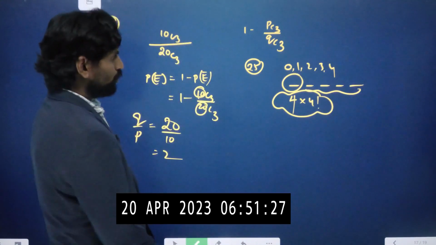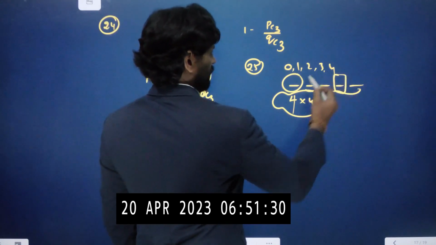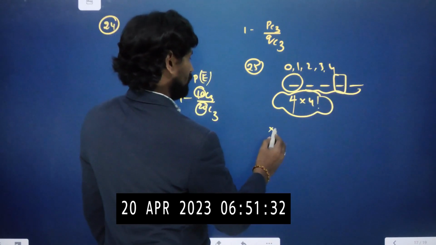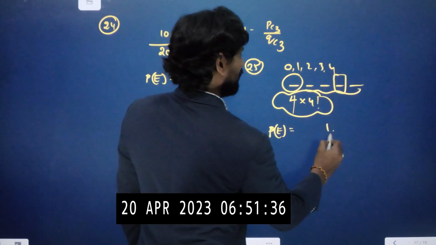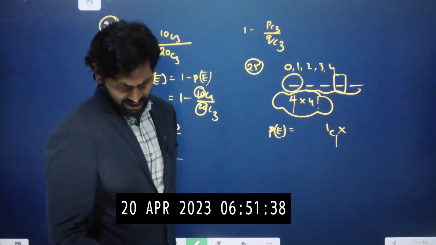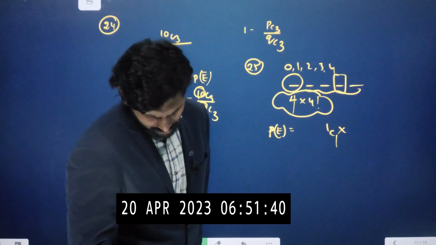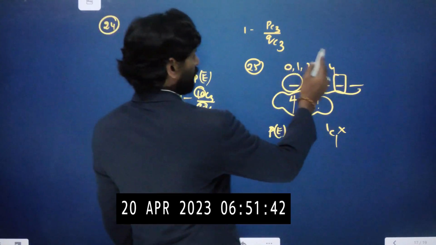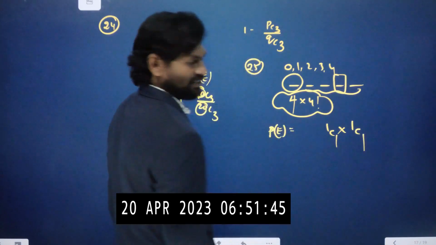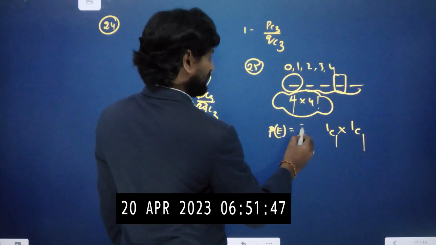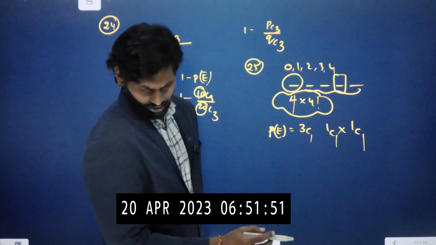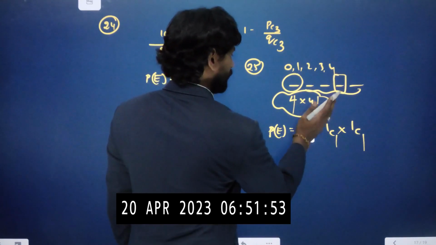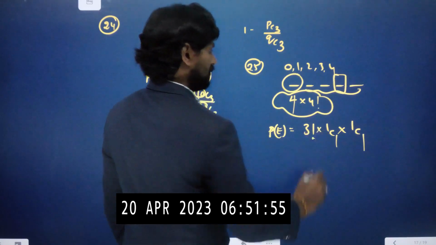So let us find 2 in tens position. 2 in tens position we have only one way, 1C1 we can write. And 0 in ones position, only one 0 we have, that is also arranged in one way. And the remaining 3 digits we can arrange in 3 factorial ways, 3 into 2 into 1, no repetition.